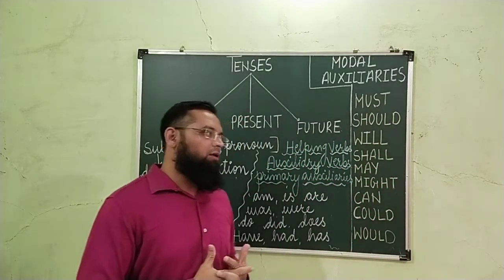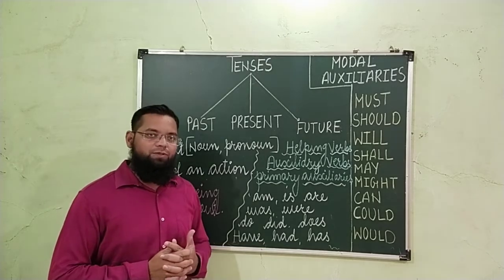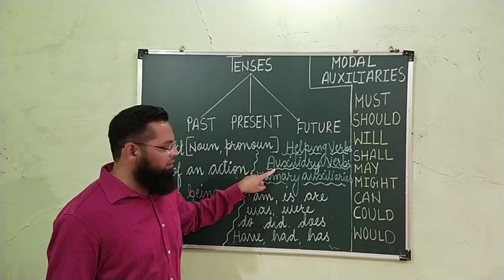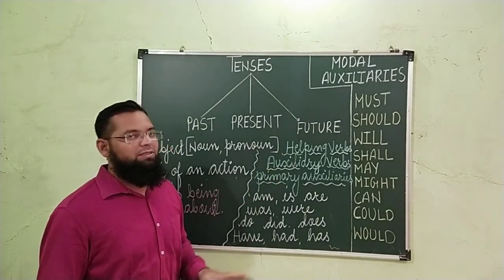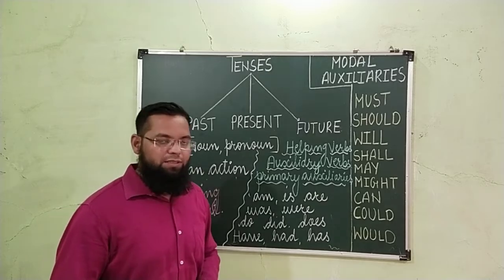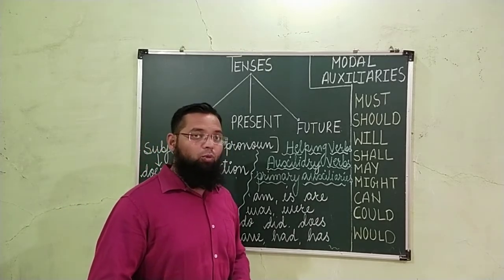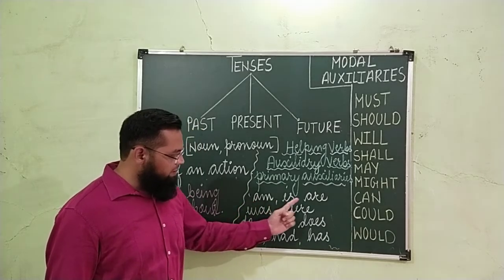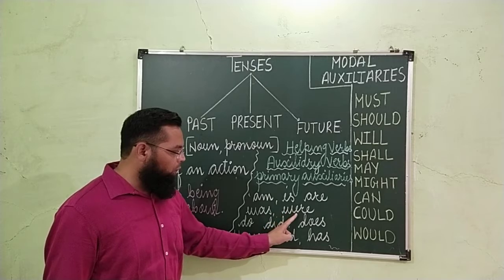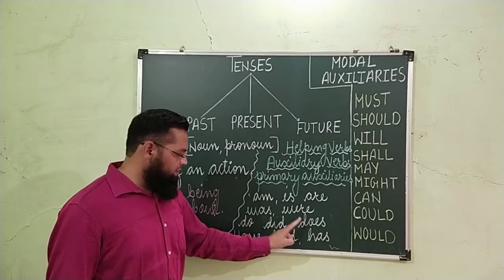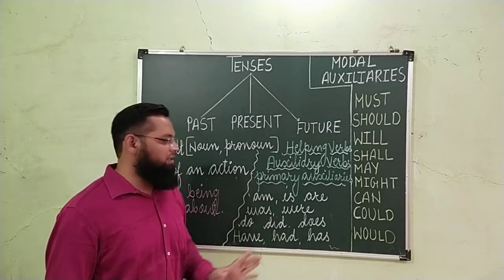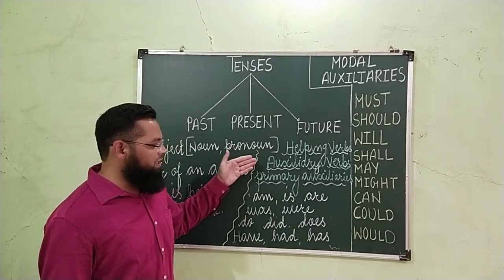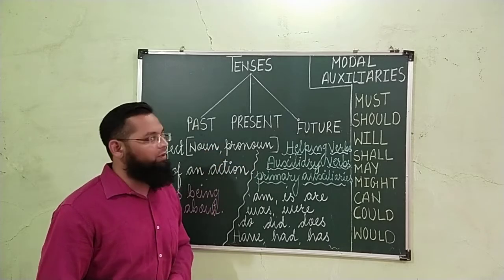Second important thing, we must know what the helping verbs are. Helping verbs, which are also called auxiliary verbs and primary auxiliaries. One of the most important things while dealing with the tenses is that we should know what the helping verbs are. So these are the helping verbs: am, is, are, was, were, do, did, does, have, had, has. These are the helping verbs, and they are also called auxiliary verbs and primary auxiliaries.